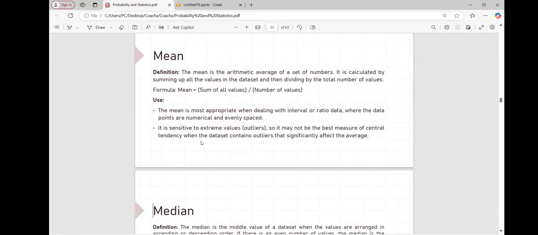Why and how? The measure of central tendency is the mean, because whenever your data is uniform in nature or distributed equally on both sides of your mean, we call it a bell shape curve. Your data is normally distributed, or uniform data, where the distribution of data is equal on both sides of your mean. So if an outlier is present in your data, the mean may get shifted or influenced by the outlier. Understood, everyone?